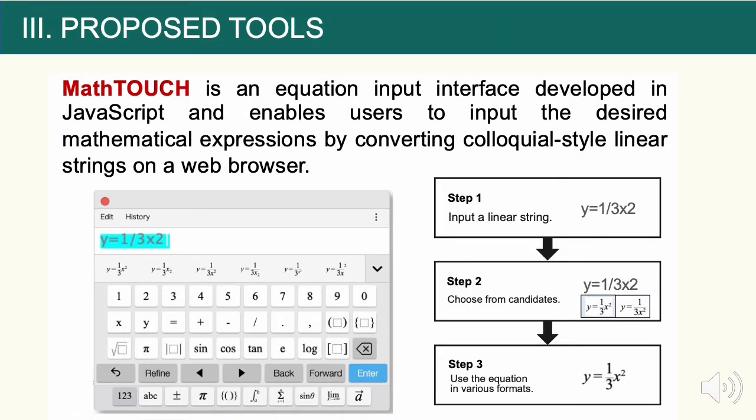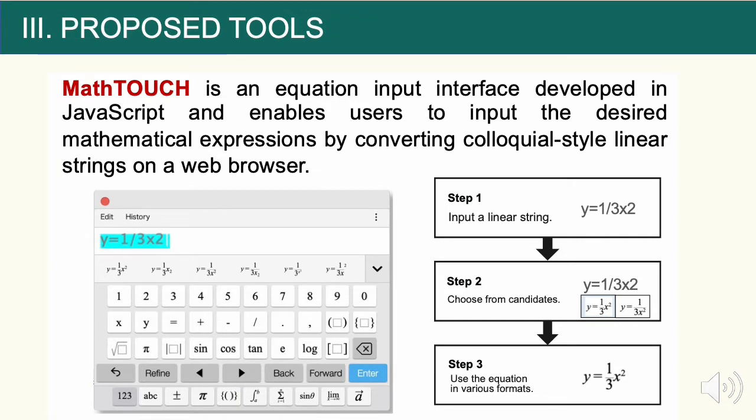MathTouch is an online WYSIWYG equation input editor developed in JavaScript and enables users to input a mathematical expression by inputting colloquial-style linear strings and selecting the desired equation from the conversion list. The notable feature of MathTouch is that complex formulas need not be entered in full, using a method that allows users to select candidates based on predictive conversion with AI from ambiguous formula keywords.